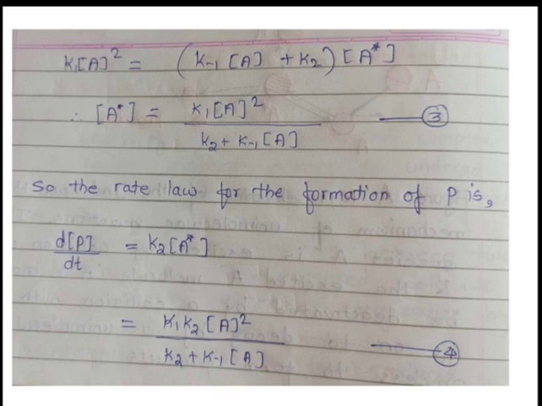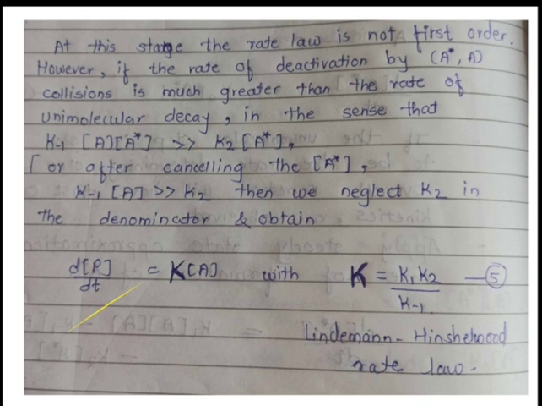That's why one concentration of A gets cancelled. So the remaining terms will be K1 K2 divided by K minus 1, in one bracket, into concentration of A. Just put K1 K2 divided by K minus 1 equal to capital K, and concentration of A stays as it is. So this is called the Lindemann-Hinshelwood rate law: dP by dt equal to capital K into concentration of A. This is the Lindemann-Hinshelwood rate law.